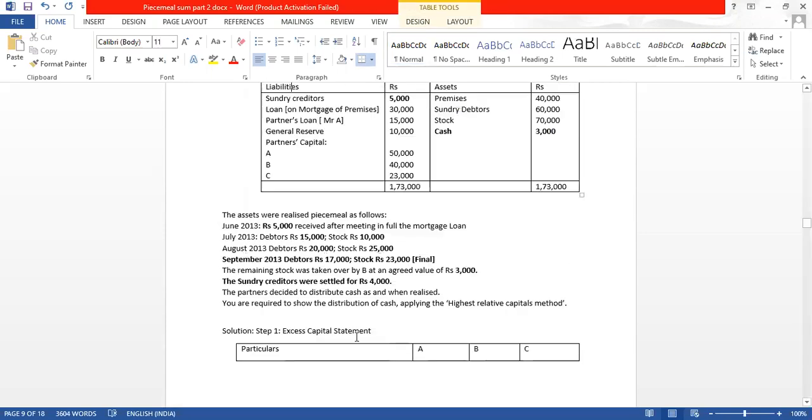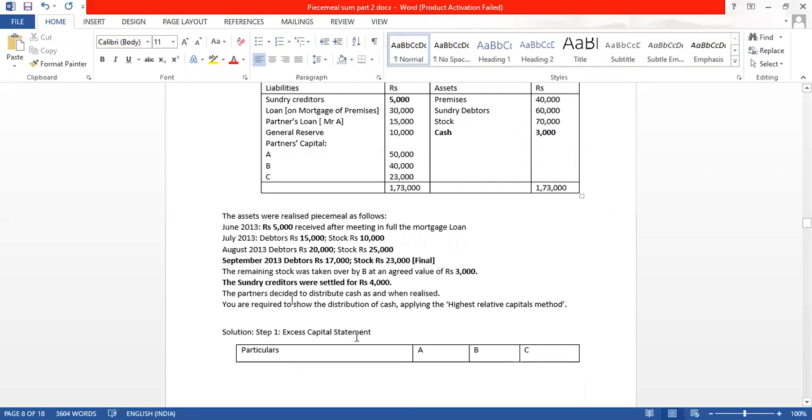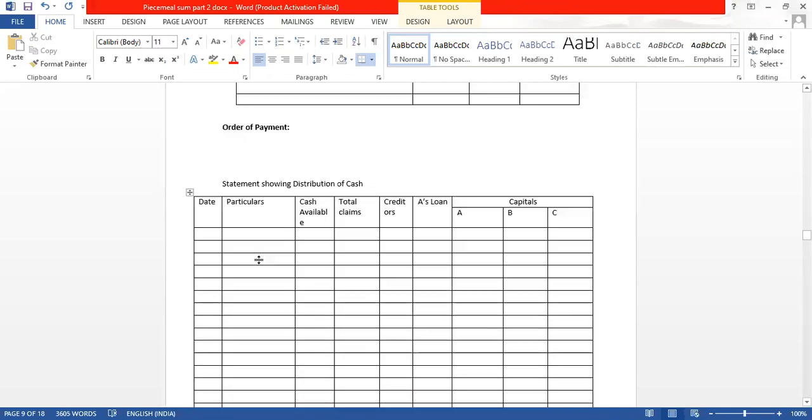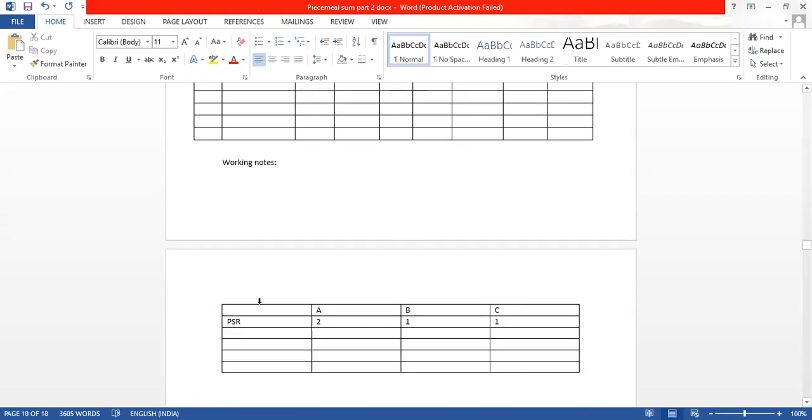Reserves is given. It is general reserve 10,000. So let me write here general reserve, add general reserve 10,000, but this 10,000 has to be distributed. So let us go to the working note and let us distribute the general reserve of 10,000 in the ratio 2:1:1. So 10,000 into 2 plus 1 plus 1 is 4.